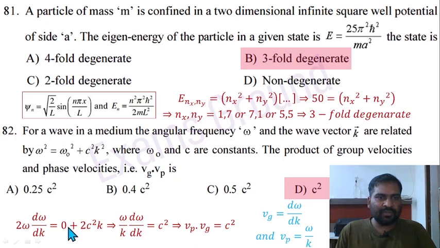This is constant term, so 0 plus 2c square k, and divide by k, then it is omega by k. d omega by dk equal to c square. That implies Vp multiplied by group velocity equal to c square. Option D is correct here.